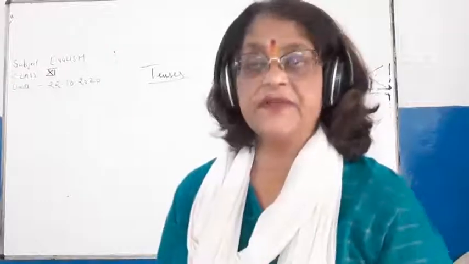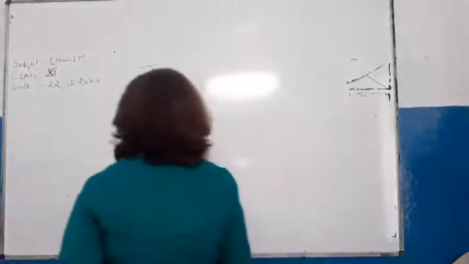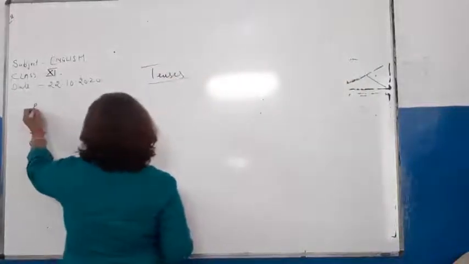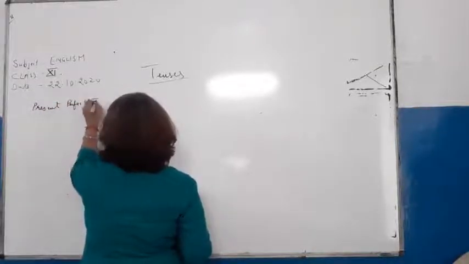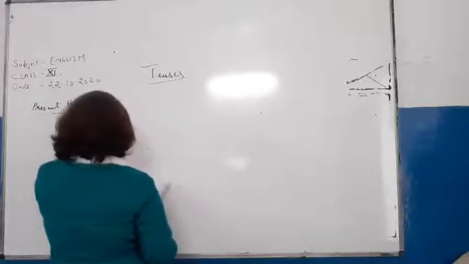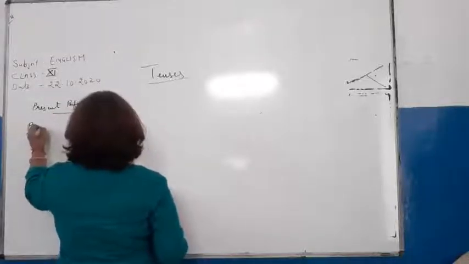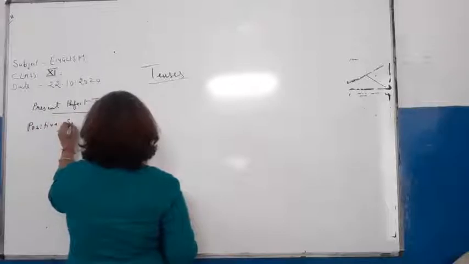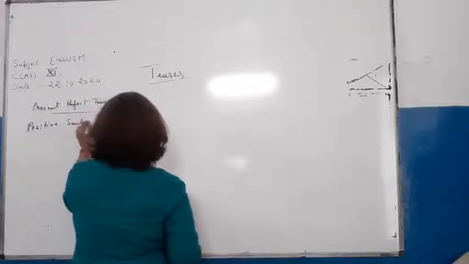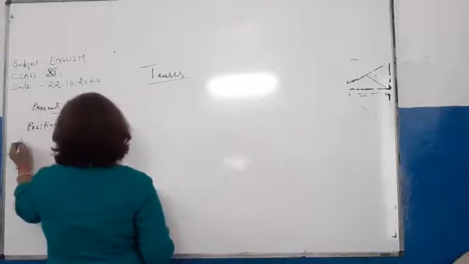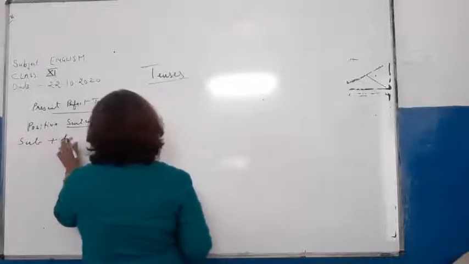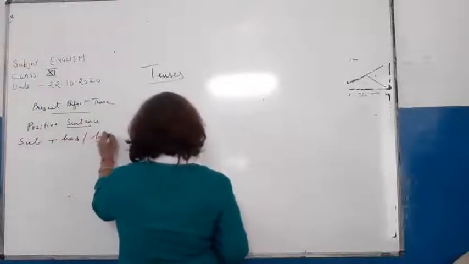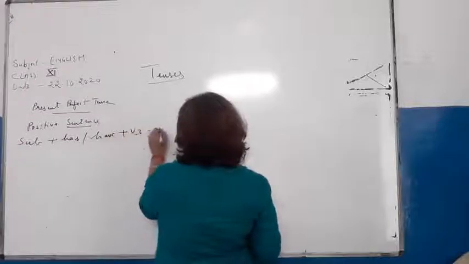Sentence structure of present perfect tense. Positive sentence. So subject plus have or has plus V3 plus object.